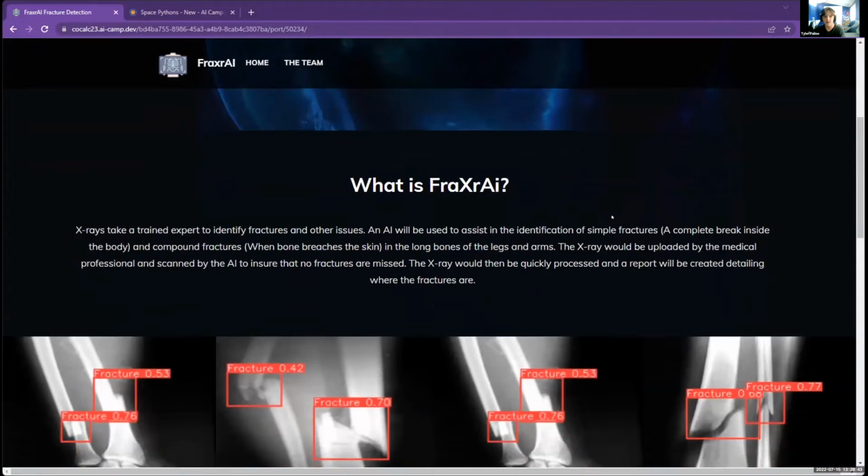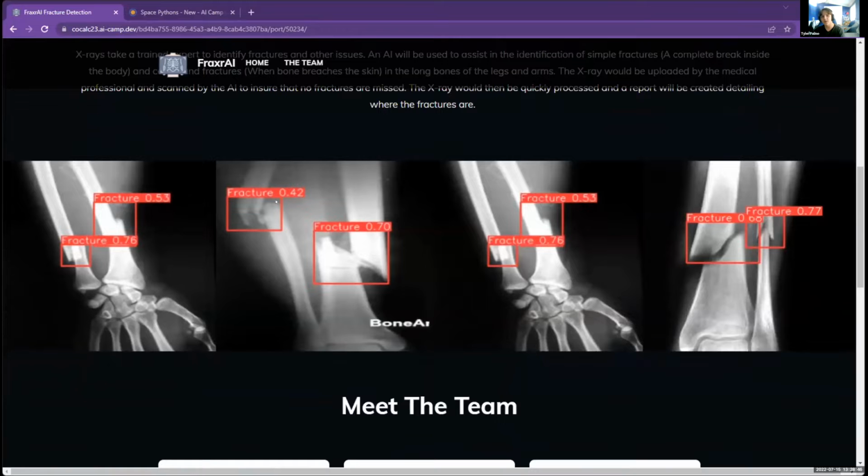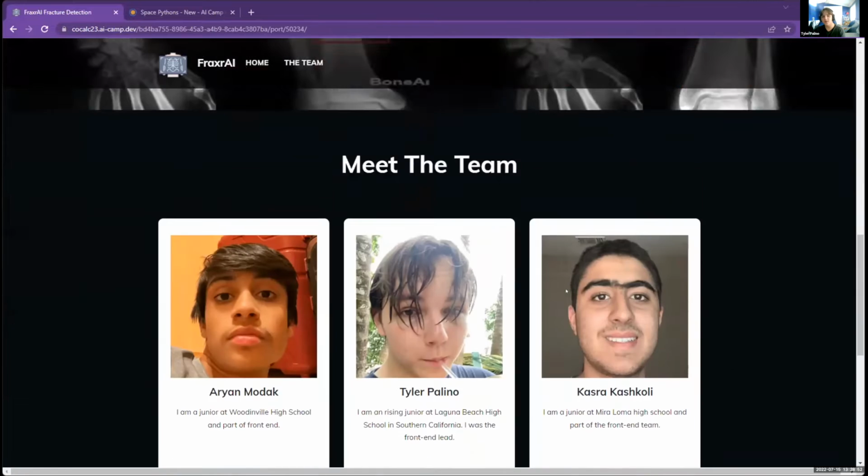Here are some example images of correctly identified X-rays from our earlier models. And then here's the team.